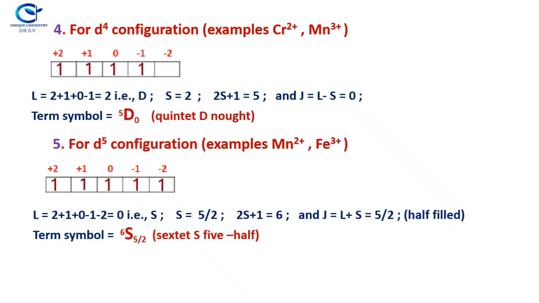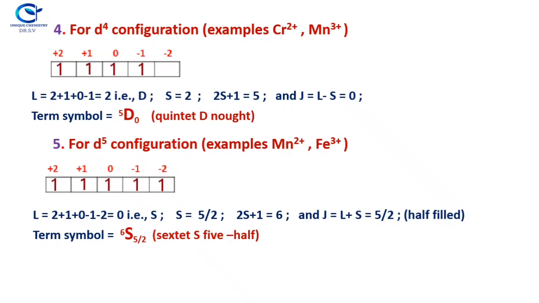Now the term letter is capital S. With 5 parallel electrons, 5 into 1/2 is 5/2. If you substitute in the spin multiplicity 2S + 1, you get 2 into 5/2 plus 1, which is 6. And J is equal to L + S. L is 0 and S is 5/2, so you get the J value 5/2. Because it is half filled, J is equal to L + S. So now the term symbol is sextet S 5/2. Sextet S 5/2.